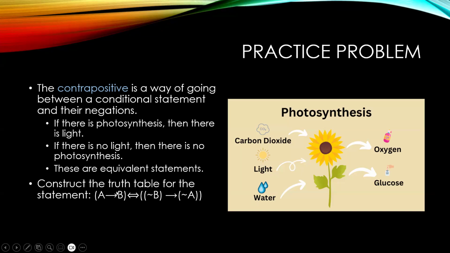Well, then our first statement is A implies B. If A, then B. Our second statement is if not B, then not A. If we are saying that these are equivalent, then we're saying this is true whenever this is true. And so that is a double if statement, where this is true if and only if this is true. What would the truth table look like for this?